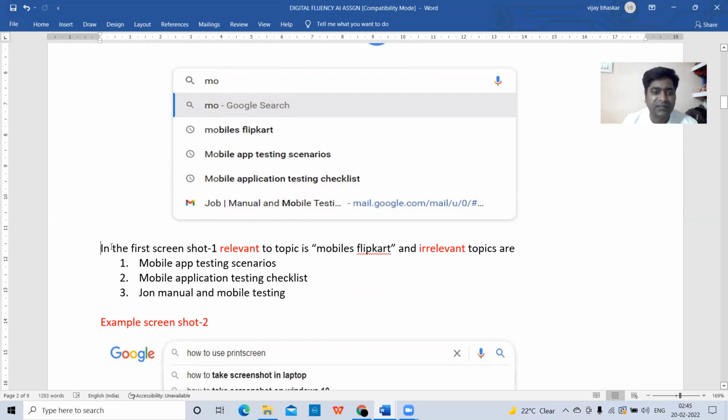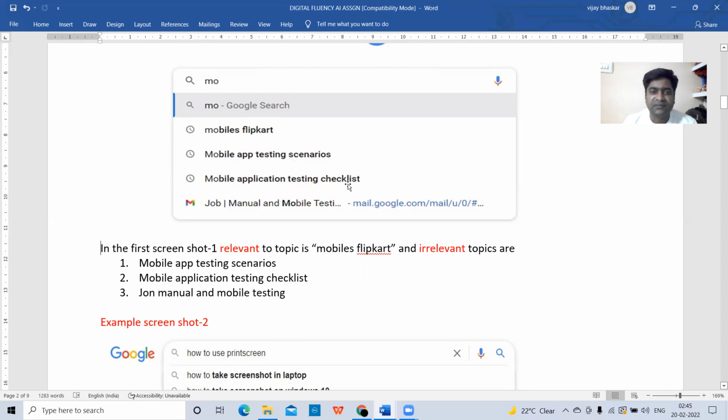Here I am writing in the first screenshot: one, relevant to topic is mobiles Flipkart, and irrelevant topics are mobile app testing scenarios, mobile application testing checklist, manual job manual, and mobile testing. Okay, these are some irrelevant topics. Now I am searching for mobiles. That is my relevant topic, mobiles Flipkart. Like this, along with the relevant topic, it will show irrelevant, unrelated topics also.